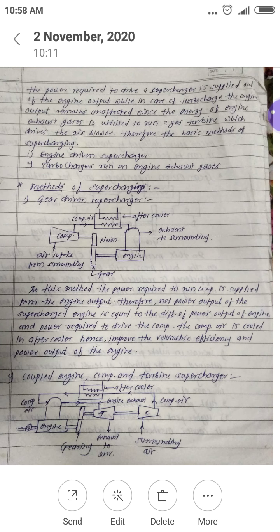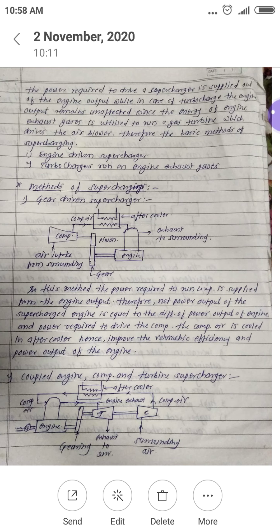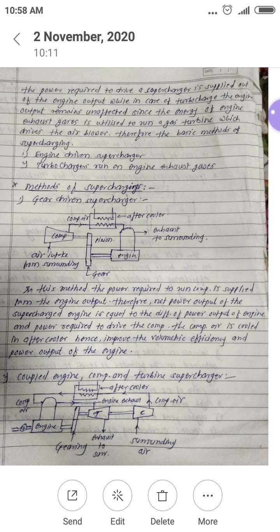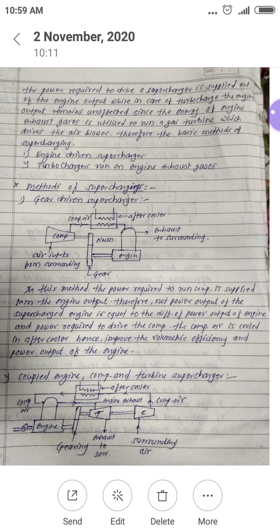the engine shaft and compressor shaft are connected to each other with the help of a gear and pinion arrangement. As the engine starts, the compressor rotates with the help of this gear and pinion, sucks the surrounding air, and gets pressurized, and that high pressure air, with some increase in temperature, is supplied to the engine through the aftercooler or air cooler.